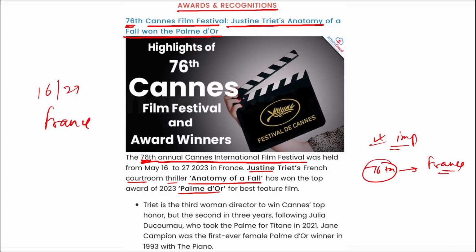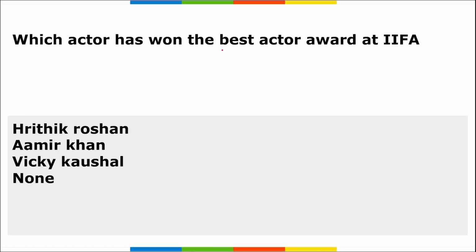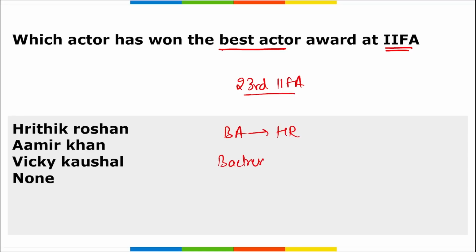Next, similar to awards, remember which actor has won the Best Actor Award at the IIFA, that is the International Indian Film Academy Award. That was the 23rd edition of the IIFA, and during this, the Best Actor is Hrithik Roshan, and Best Actress is Alia Bhatt. Correct?